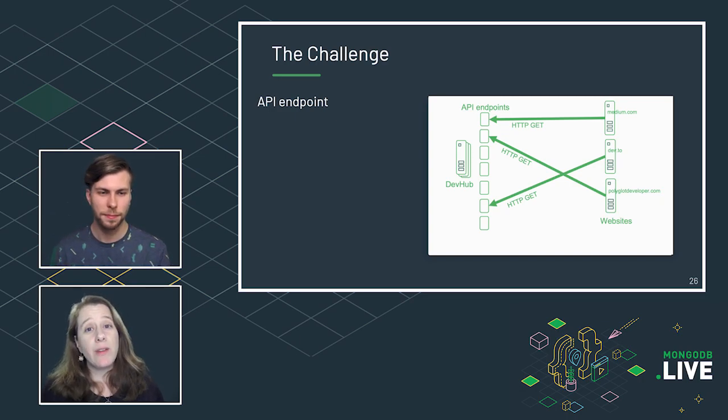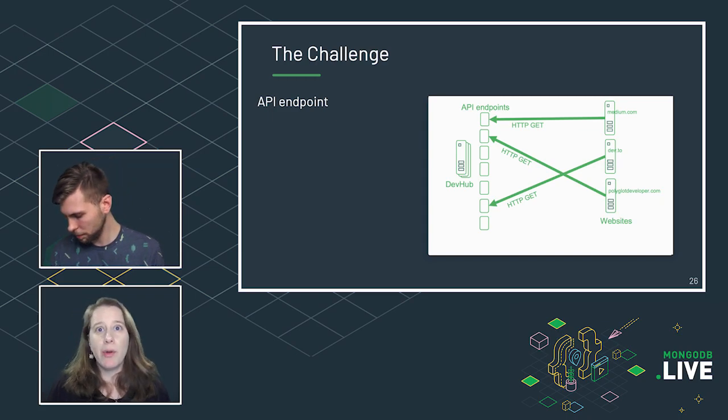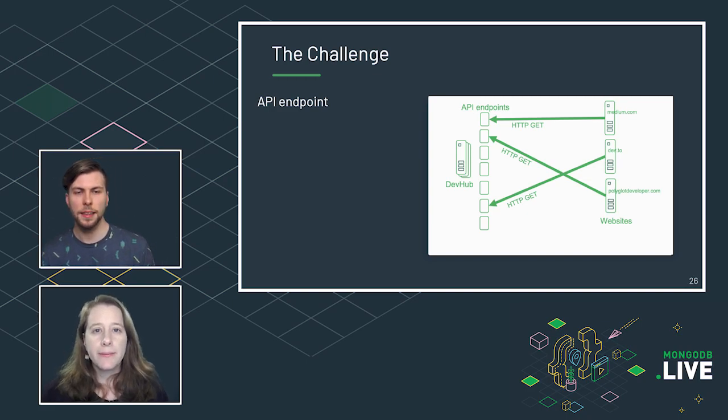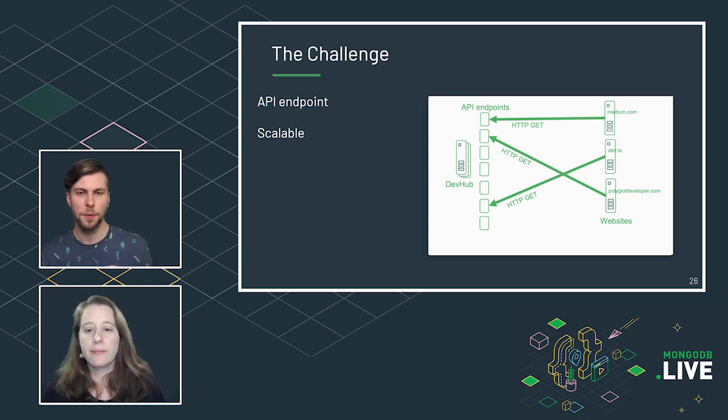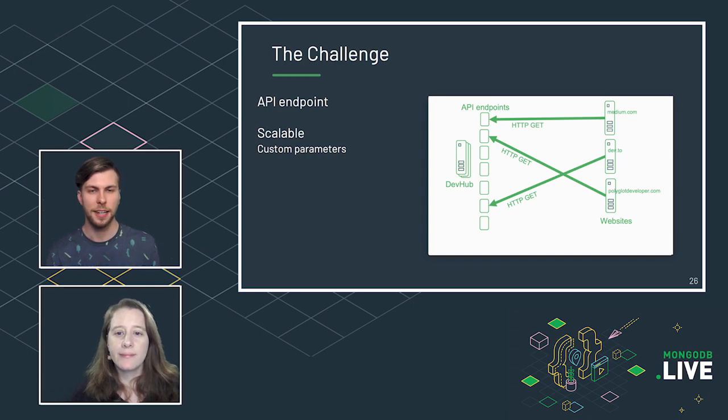That does sound neat. And right now we have a few different categories, like what programming language the content uses and what products are involved, like Atlas and Realm and Charts. And if we added another category, like maybe author or something else, then we can easily accommodate it with minimal coding because it's just changing the query of the API endpoint and the results. Yeah, and that's a bit more scalable than trying to statically build all of these combinations of RSS feeds. And we can do things like use custom parameters, so that in the future, if we have different categories or different ways we expose our syndicated content, we can easily take advantage of that.